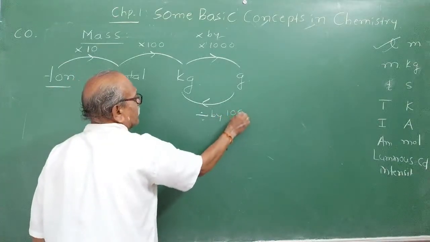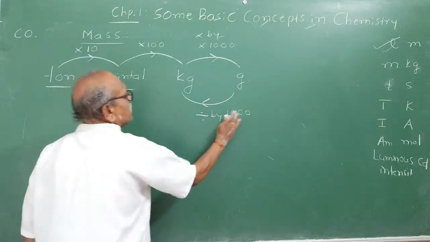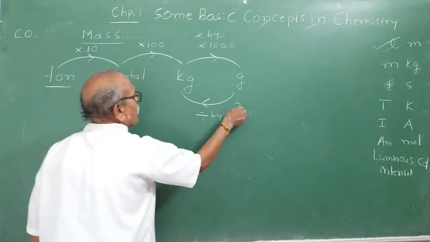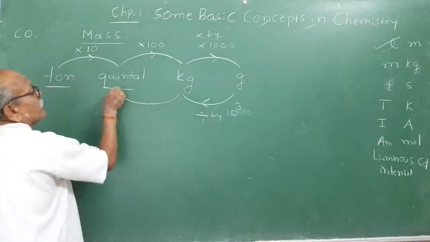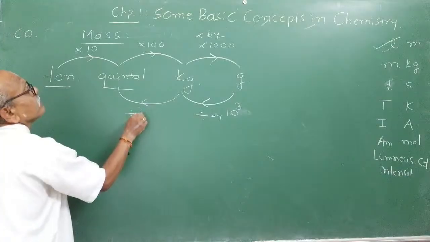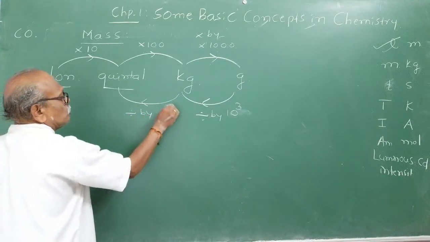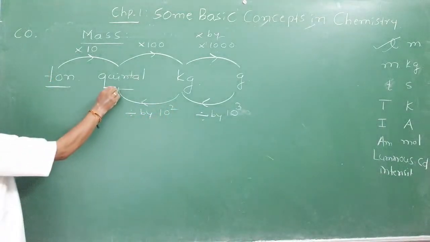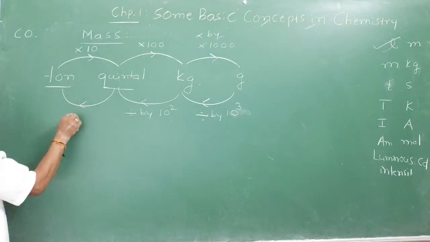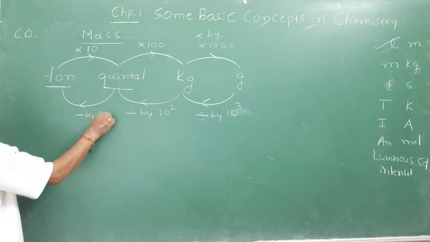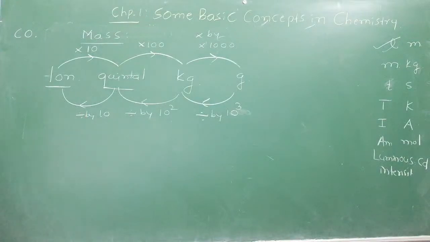What is the conversion factor? 1000, meaning 10 raised to 3. To convert kg into quintal, divide by 10 raised to 2, shabash. To convert quintal to ton, divide by 10. How is this diagram? This is very helpful to you, right?